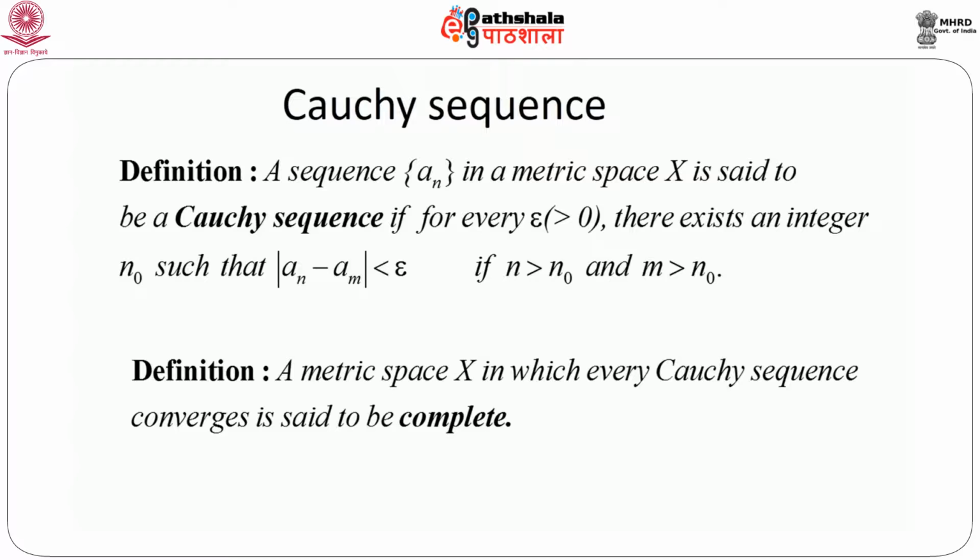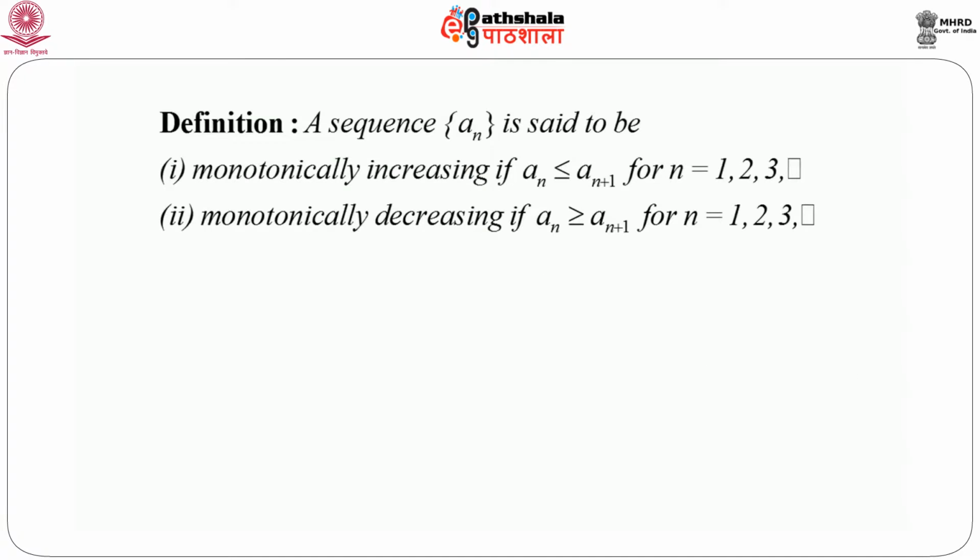Another definition of a particular type of sequence is the monotonic sequence. A sequence a_n is said to be monotonically increasing if a_n is less than or equal to a_(n+1) for n equals 1, 2, 3 and so on. This means that for n equals 1, 2, 3 and so on, we get the numbers a1, a2, a3, and there is a fixed ordering among these numbers, like each is less than or equal to the next one.